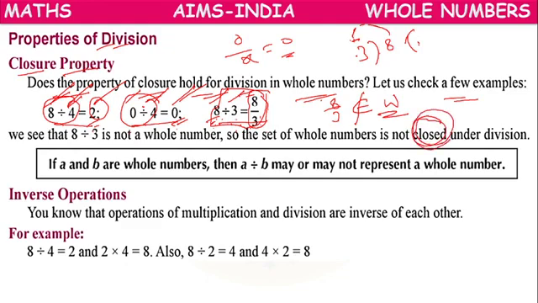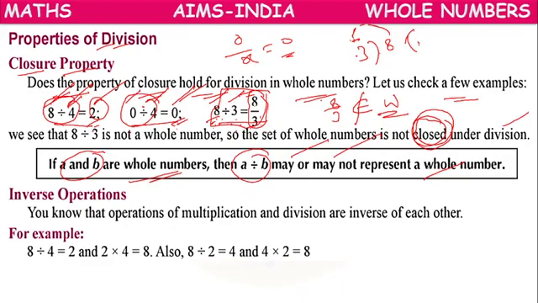Whole numbers are not closed under the division property. What does it mean, children? If A and B are two whole numbers, A divided by B may or may not be a whole number.